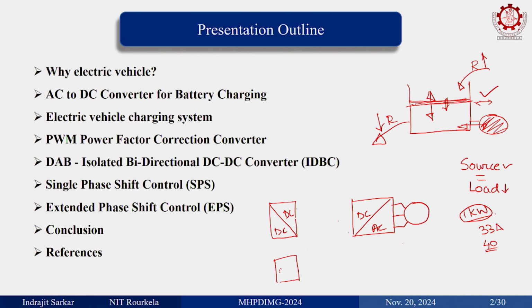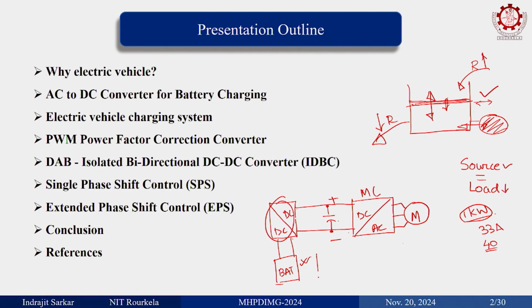So, this is the battery, this is the electric vehicle motor, this is the motor controller, and this is the DC bus. Using this DC-DC converter, you are maintaining this DC bus voltage using this battery. So, one DC-DC converter you can see here.